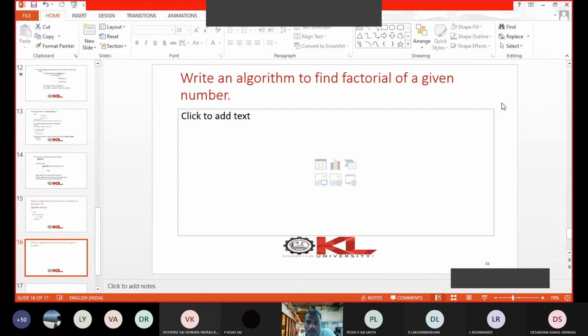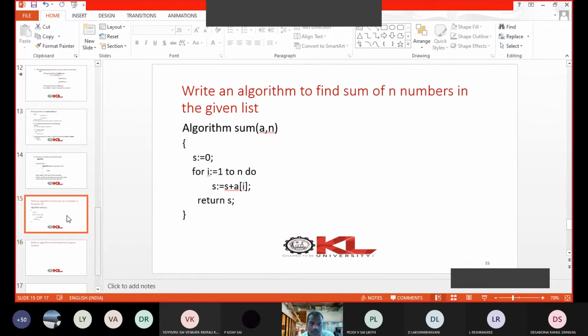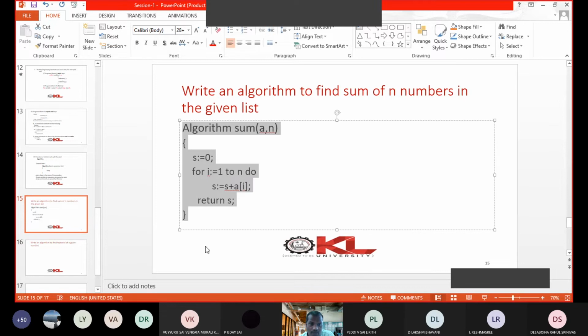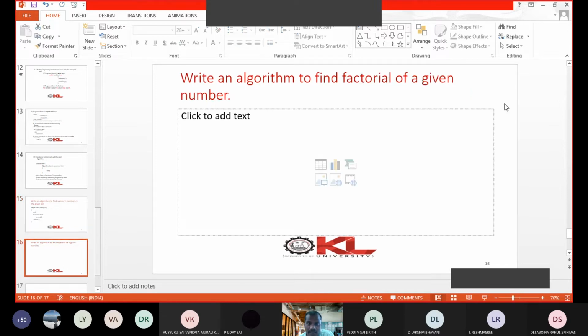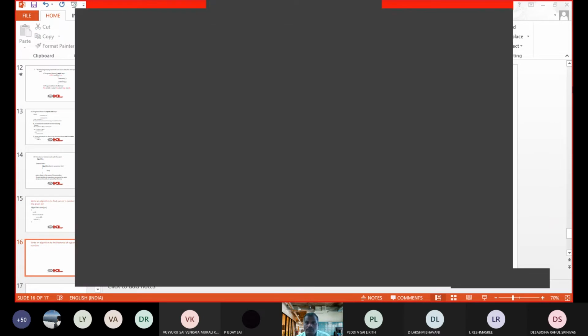Now, I request all of you to write an algorithm to find the factorial of a given number. In the same way that I have shown here, you write the algorithm to find the factorial of a given number. I will give 2 minutes, you do that, all of you.